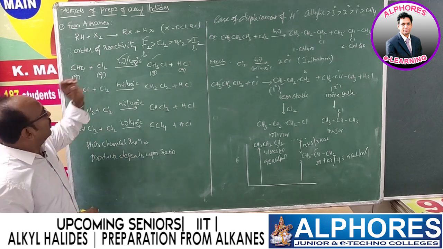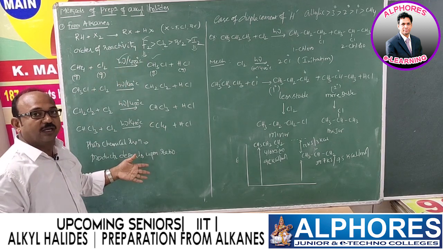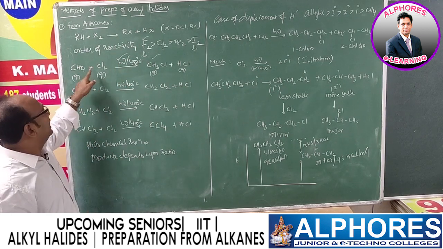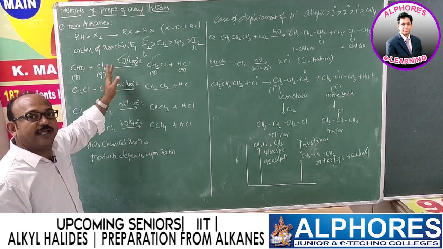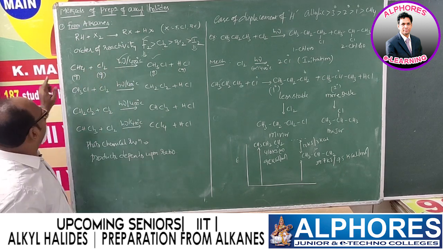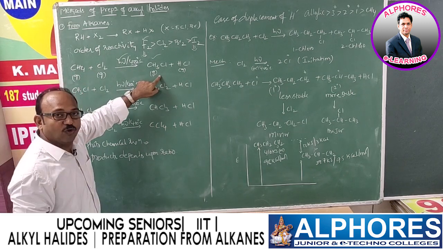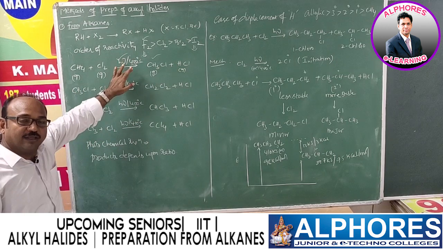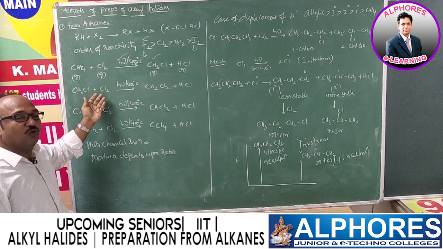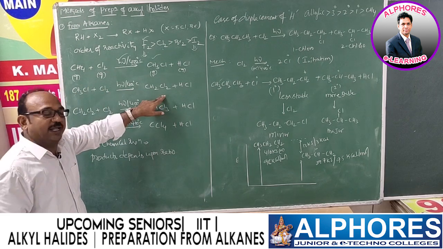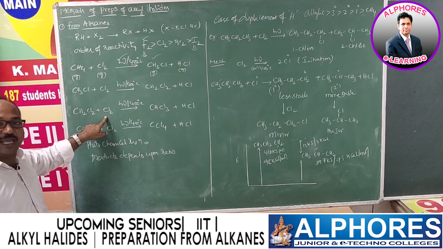No. Whenever we use methane and chlorine, we get a mixture of products, because as we mentioned, it is a photochemical reaction, a light based reaction, and it follows a free radical mechanism. We get chloromethane and hydrogen chloride. Further, we cannot stop the reaction here. This chloromethane further reacts with chlorine, and we get methylene chloride or dichloromethane, which further reacts with excess chlorine.